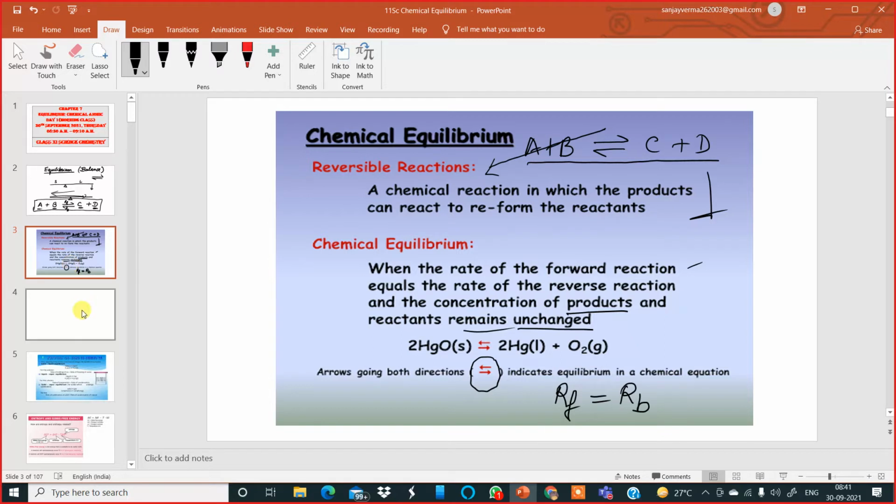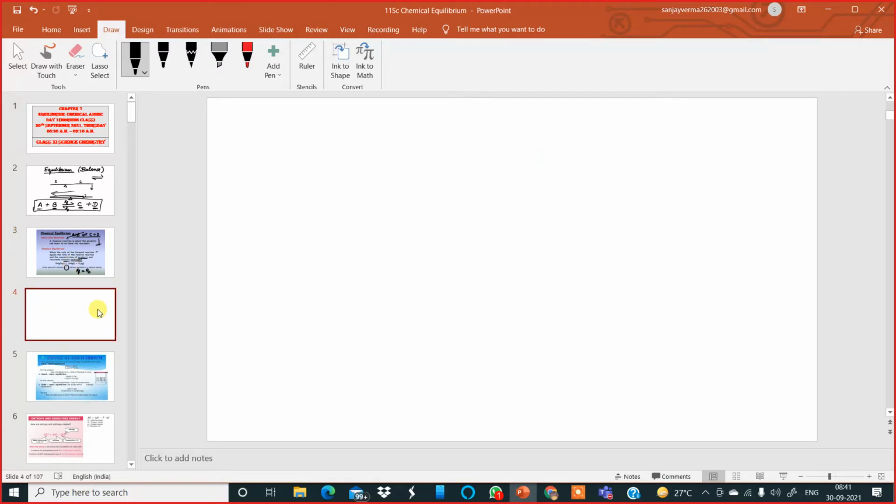Now, if I carry out certain reactions, like if I take hydrogen gas and iodine vapor, and allow the reaction of these two molecules at around 700 Kelvin in a closed container, then I will get hydrogen iodide.